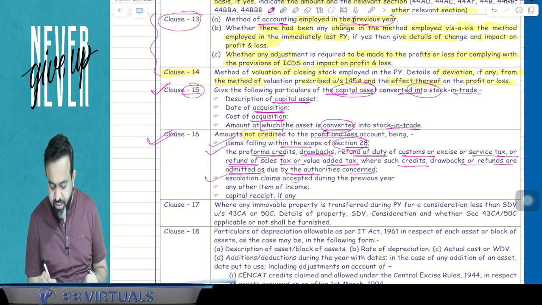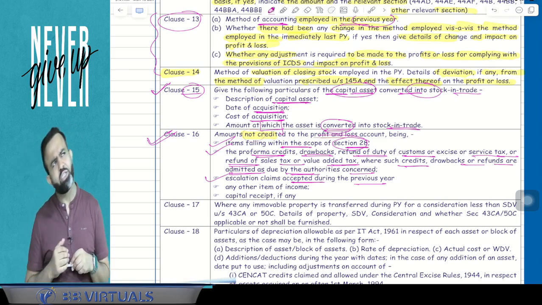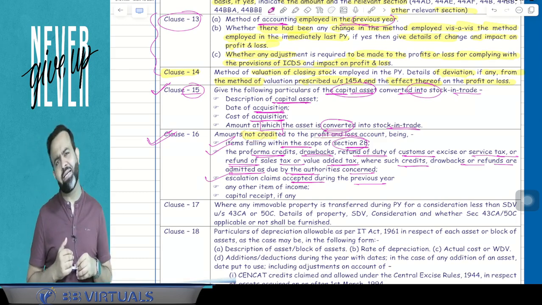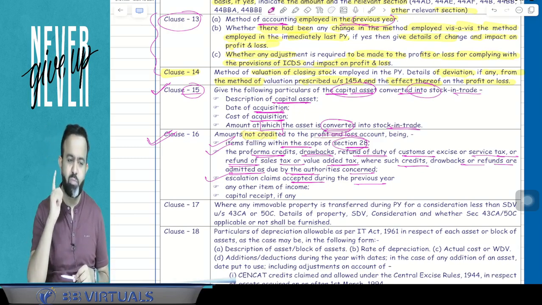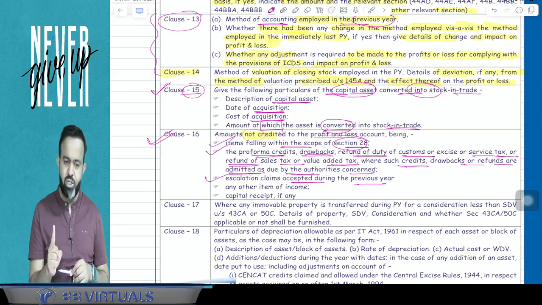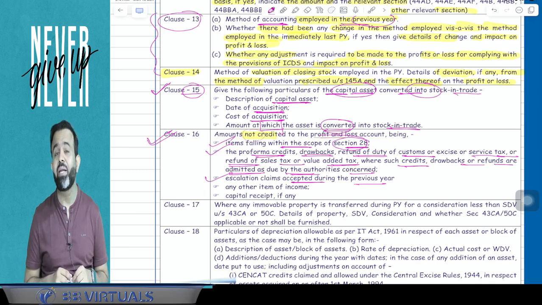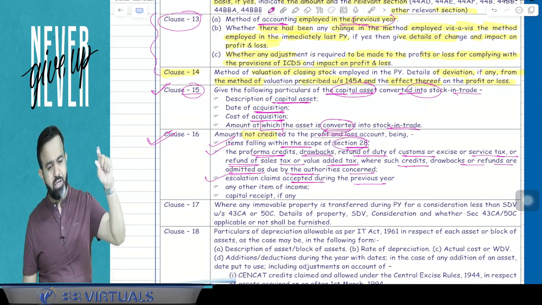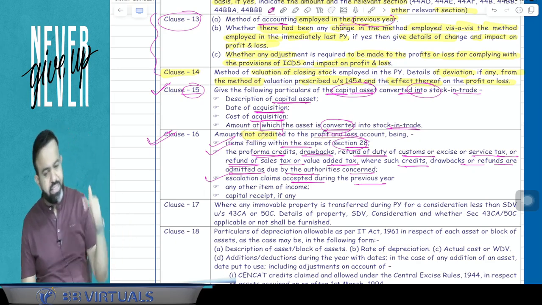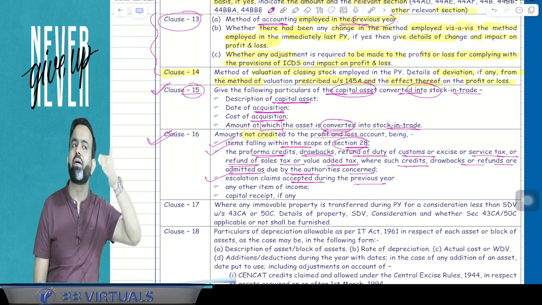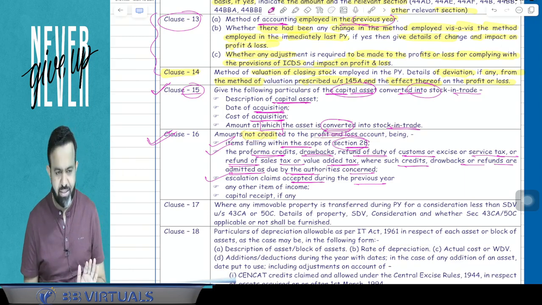Now, third is an escalation claim accepted during the previous year. If you remember, we have discussed section 145B in the income tax. And 145B says that your escalation claim and your export incentive will be taxable in the year in which reasonable assurance is received, you can say that. Means if reasonably it is going to be received, then it will be taxable in the current year.